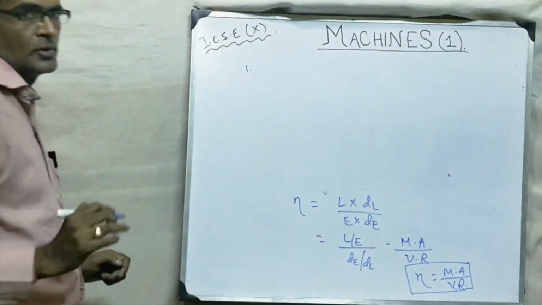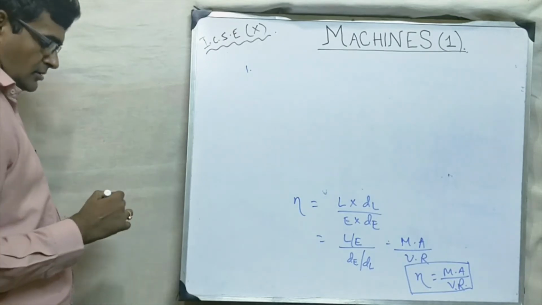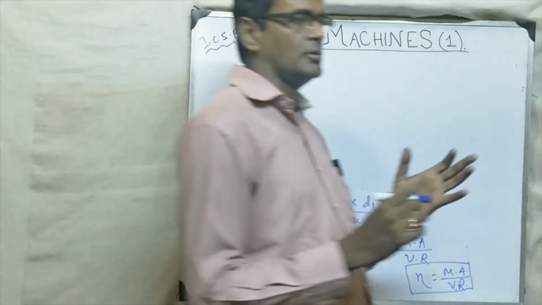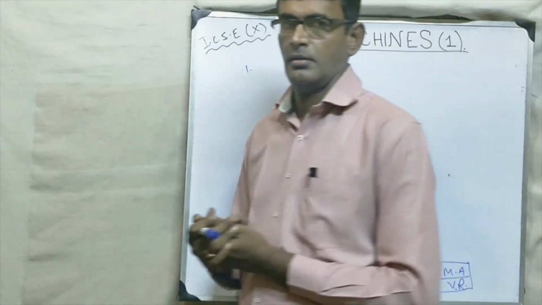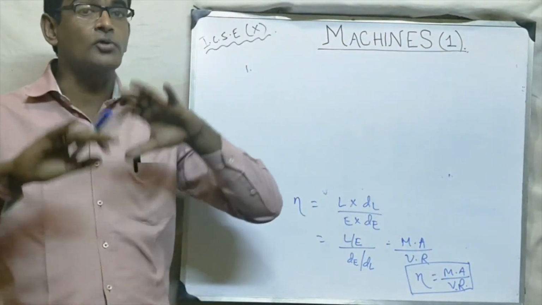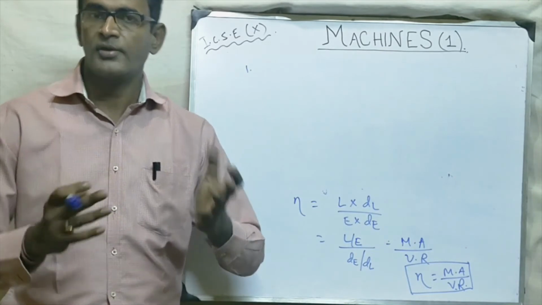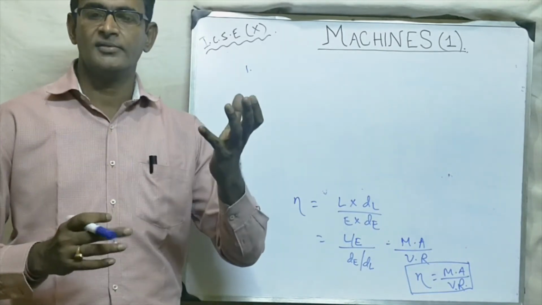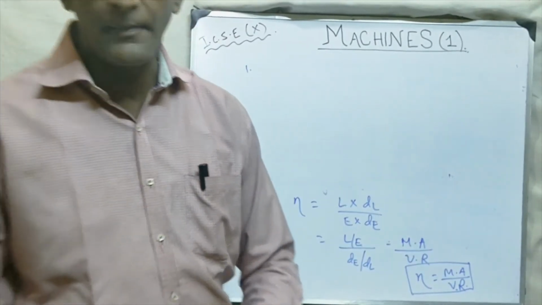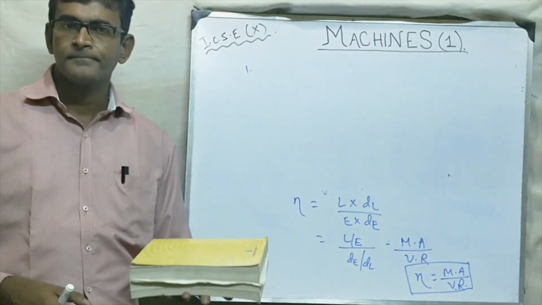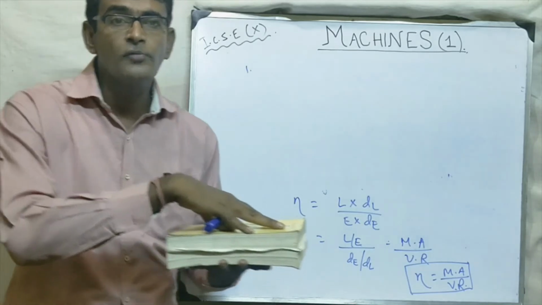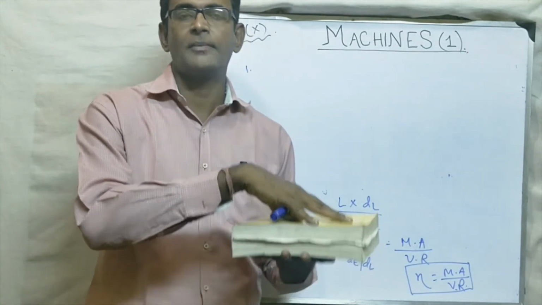First point. A machine may have some parts which are movable, but obviously they are not weightless. Suppose a machine may have a block like this which is moving up and down. Okay, but this block is not weightless. Then what will happen?